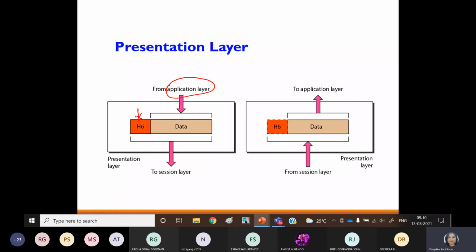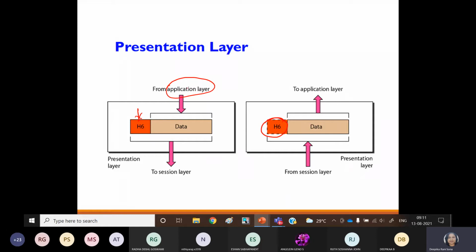In terms of the header, like that encapsulation. Somebody asked me, ma'am, whether the encapsulation is done only at the physical layer level. No, the encapsulation, the adding of extra data, can be done at all the layer levels. So here you can see that extra information has been added in the presentation layer. The same thing can be conveyed at the receiver side also.